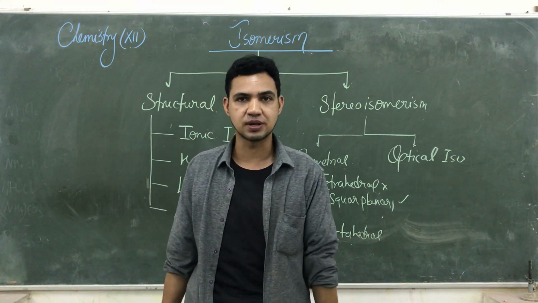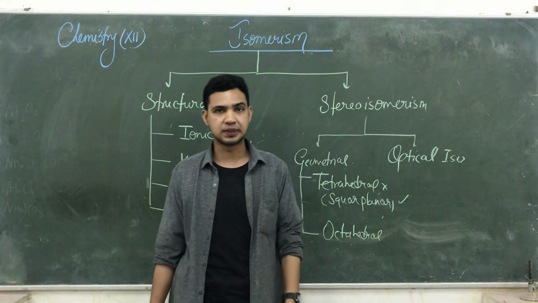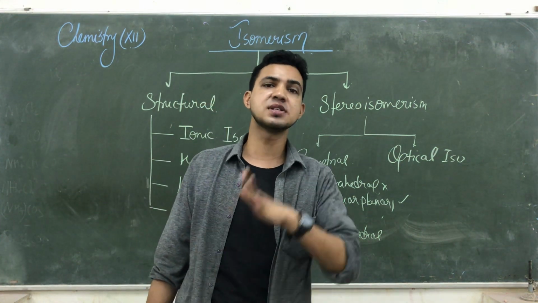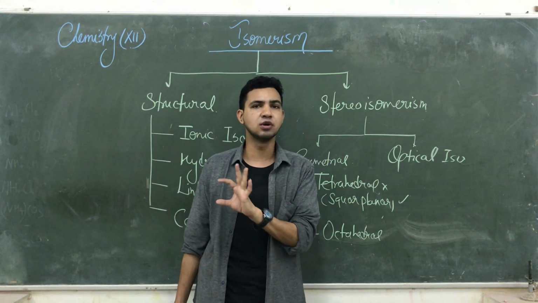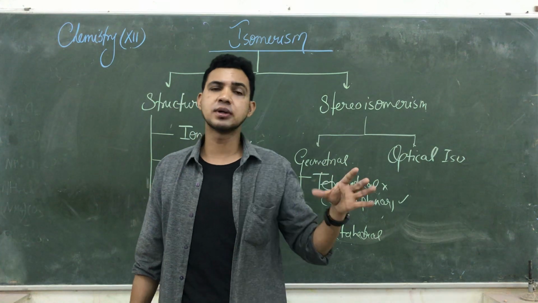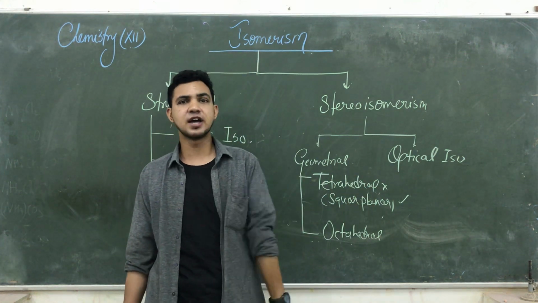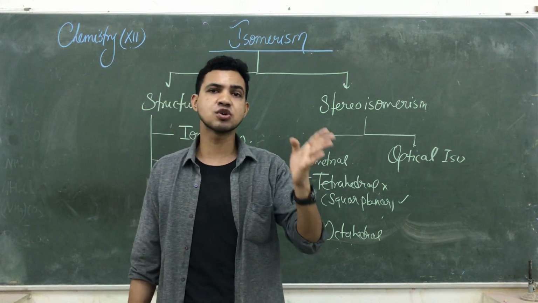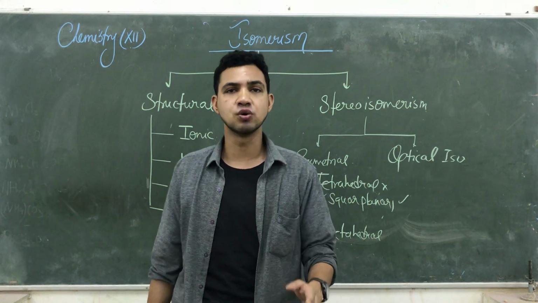Isomers also have similar physical properties, but may differ in properties like melting point, boiling point, color, or solubility. So molecular formula is the same, but the arrangement of atoms differs. These are known as isomers, and the phenomenon is known as isomerism.